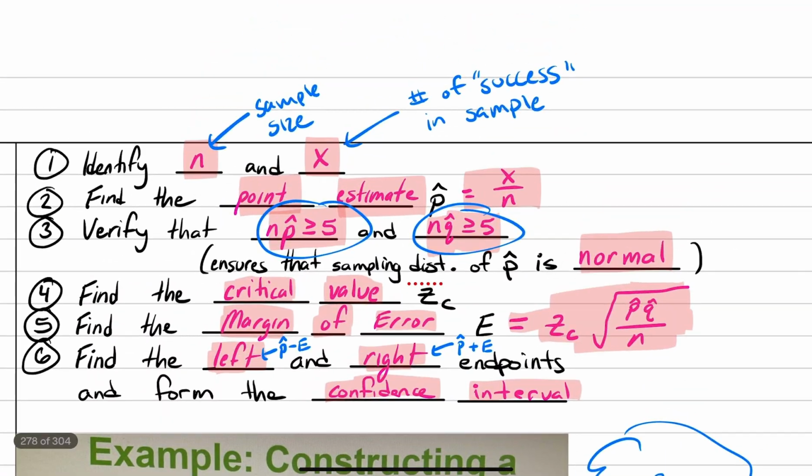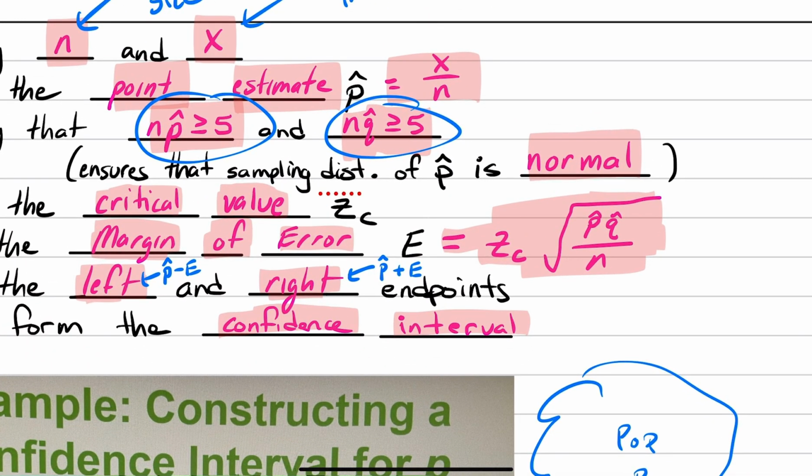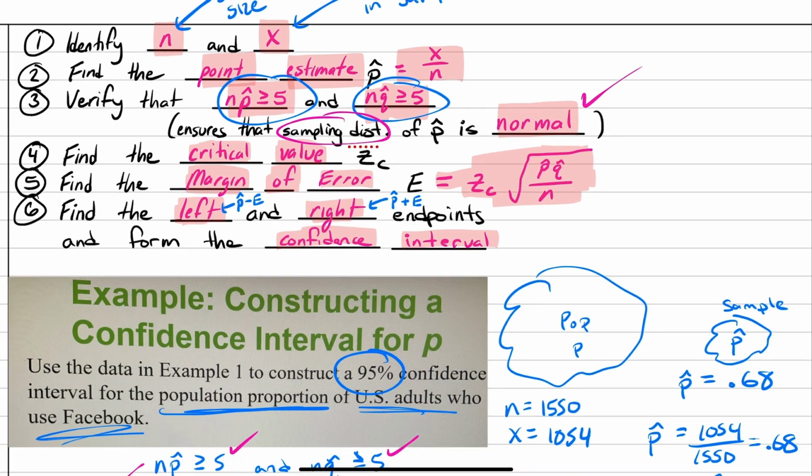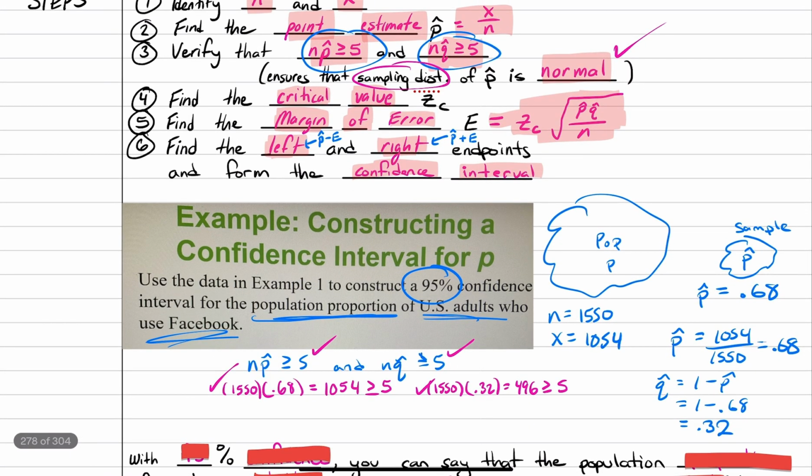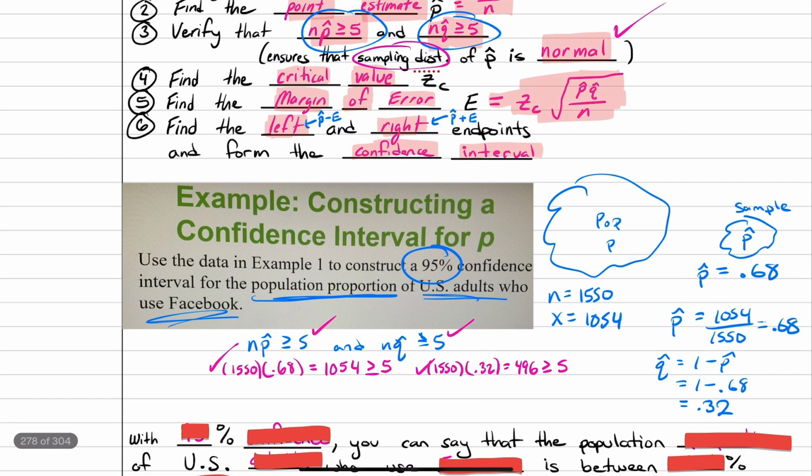Now that I did that, I know that the sampling distribution is normal, which is good because now I can use z-scores. All right, so now that I have that out of the way, step 4 states find the critical value, right? And this has been a while.